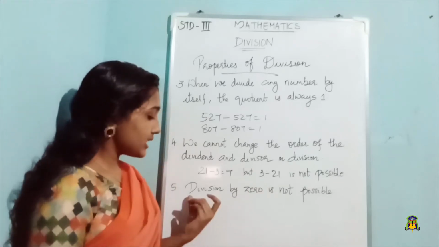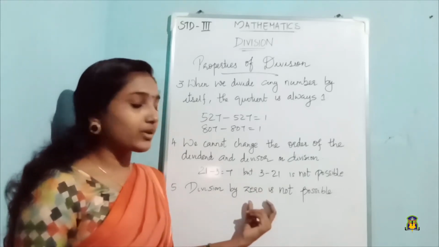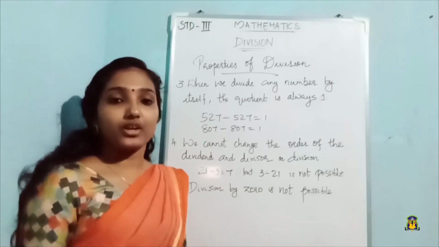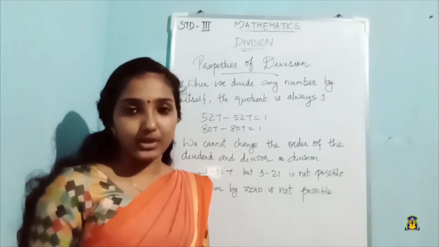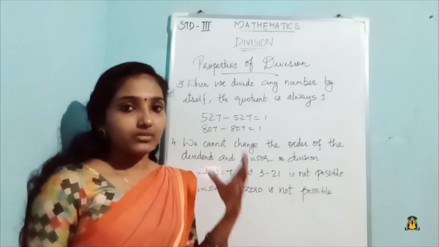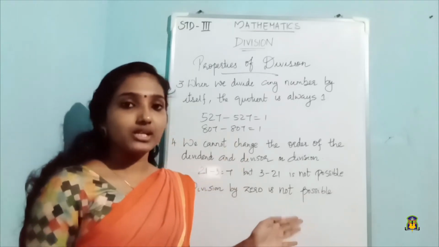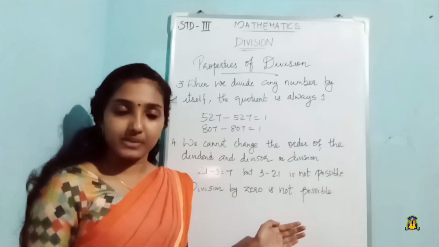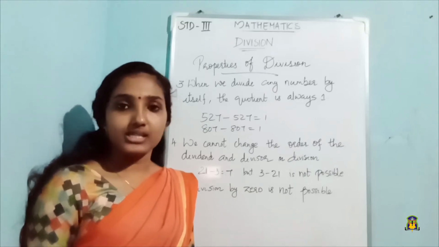And the last one is that division by 0 is not possible. We cannot divide any number by 0. So these are the properties of division, and all these properties should be kept in mind while we are doing division.